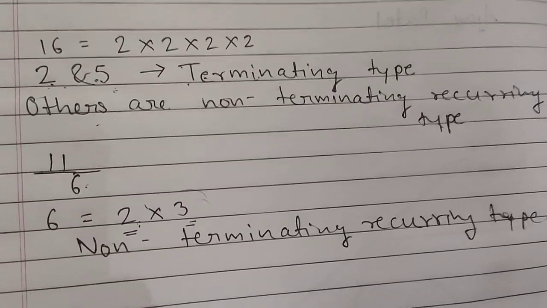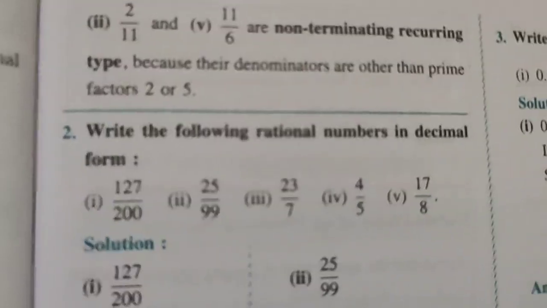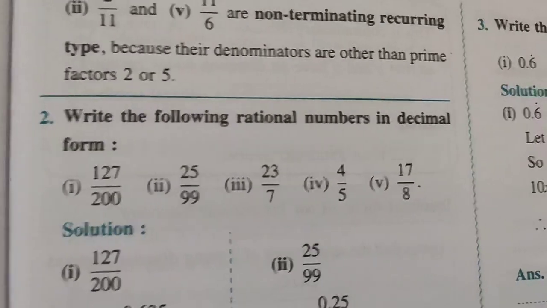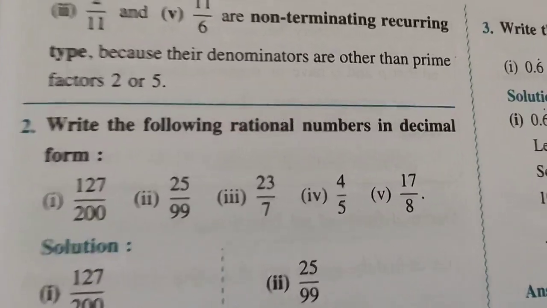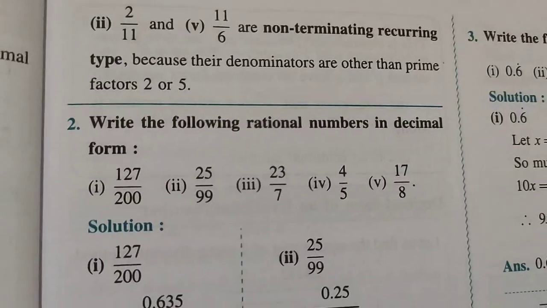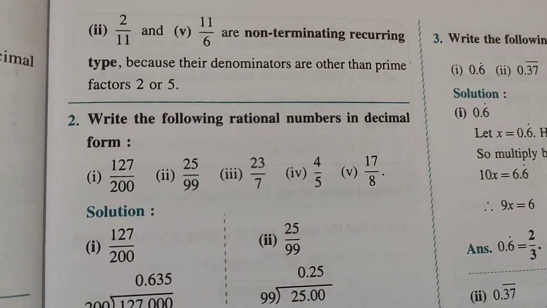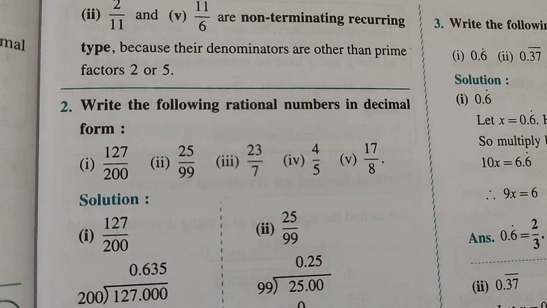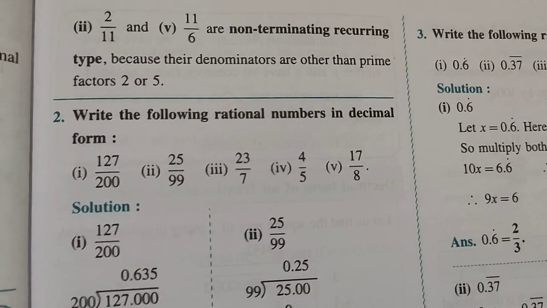Okay, now let us see question number 2. See, if you see question number 2 now, what is the question? Write the following rational numbers in decimal form. Now decimal form means what? You have to divide it and write your answer. You have to do just that only. So just divide, and whatever answer you get, you have to write.